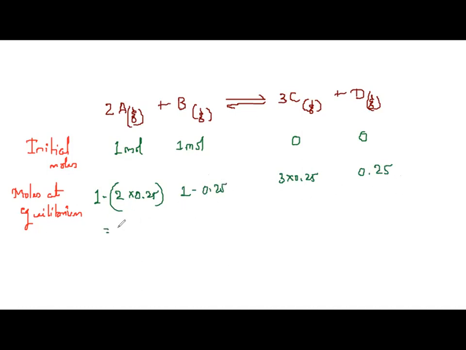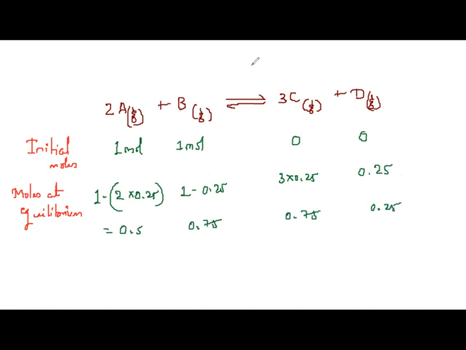So solve it out. Here you solve it. 1 minus 2 into 0.25, you will get the answer 0.5. 1 minus 0.25, you will get the answer 0.75. 3 into 0.25 is 0.75. And here you will get 0.25.